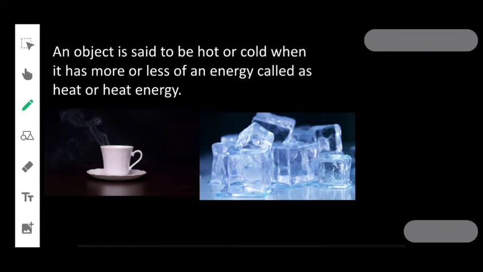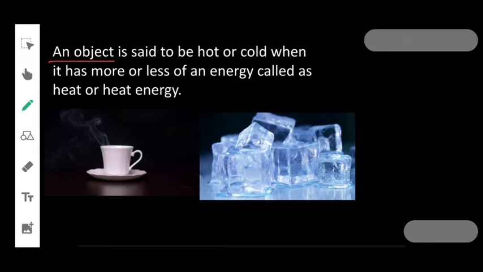As you can see in the picture, there is a cup of tea and some ice cubes. When you touch the cup of tea, not that picture, the real one, you feel hot. And when you touch an ice cube, you feel cold. But the question is, how do you decide that an object is hot or cold?